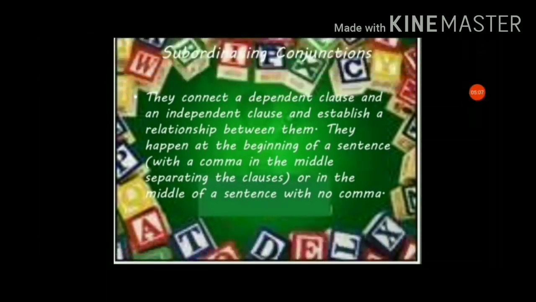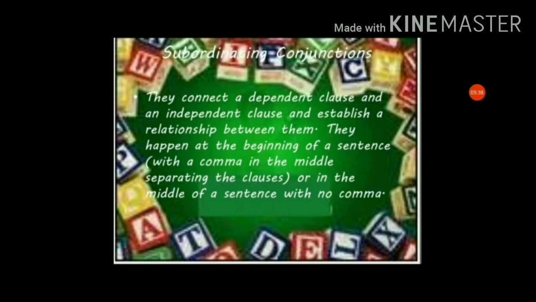Dependent clause means a clause which is dependent upon the action or format of the sentence. It is dependent upon another clause, meaning the clause does not give a complete meaning by itself. It depends on another clause. So these are dependent clauses. An independent clause is a sentence which gives a complete meaning independently by itself.